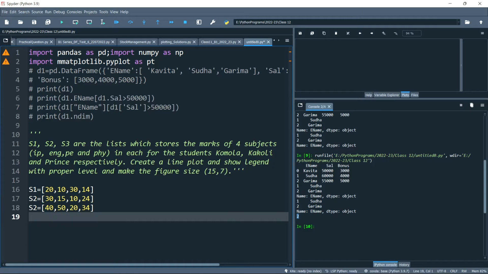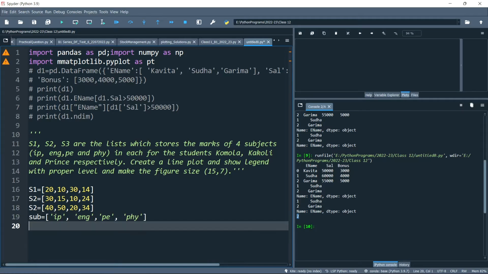Now I need to create the subjects. So I am taking sub. Let me copy paste and put the syntax accordingly, then comma, then this. Fine. So I have created the lists. Now I need to plot this.